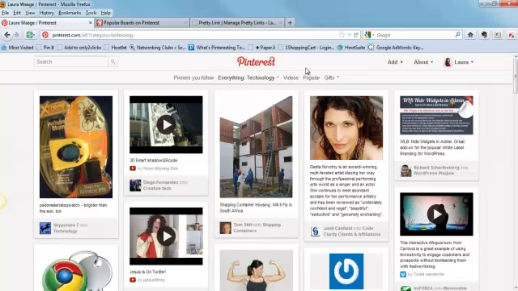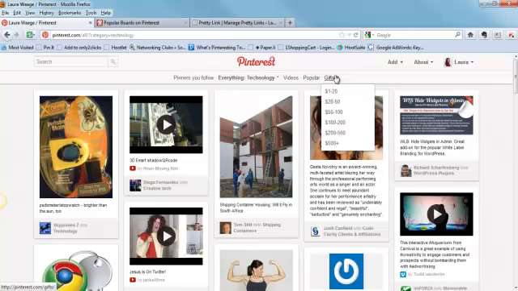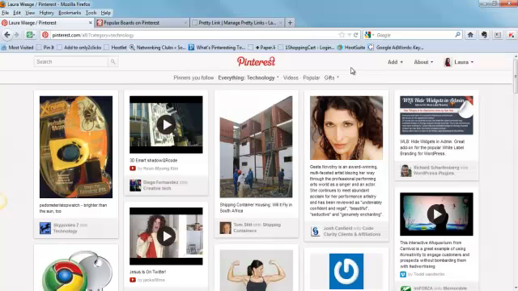You can also see that we could click on videos. We can see what's popular at the moment. And we can also look at a special gifts section, which is broken down by price. And we're going to look at this gift section in more detail in a future video. There's a lot of great things that you can do with this. But for now, let's find a pin that we'd like to repin.